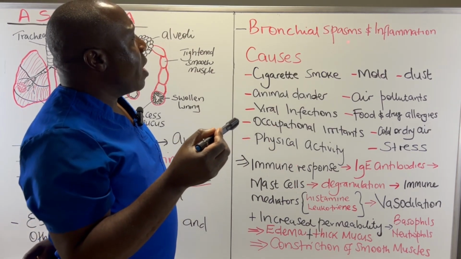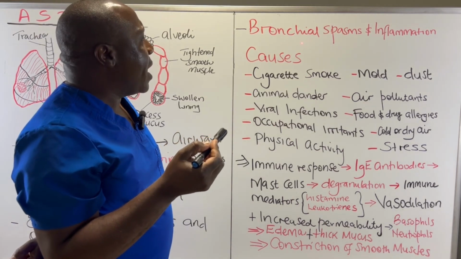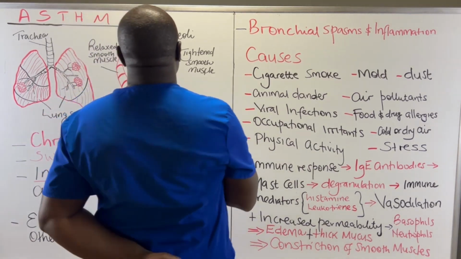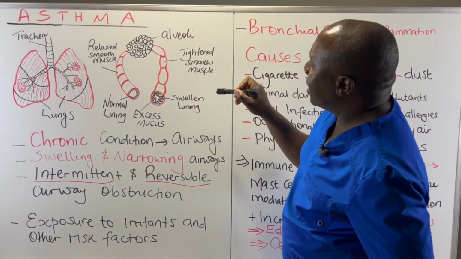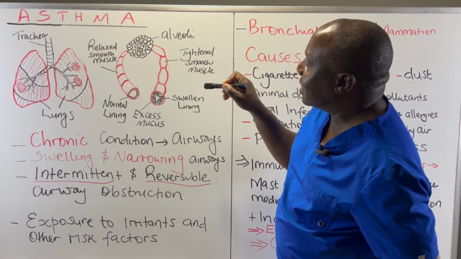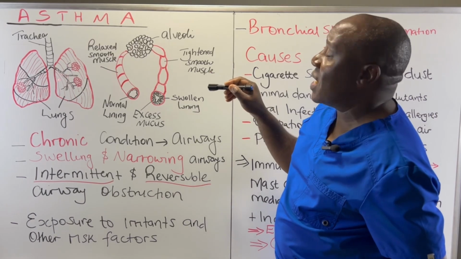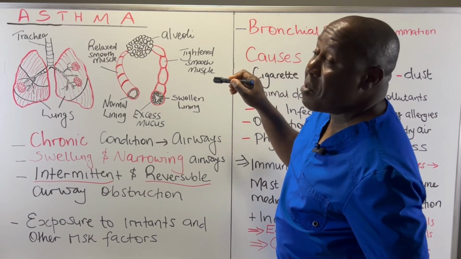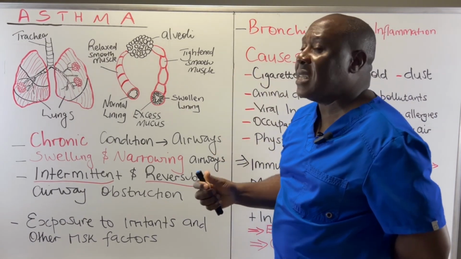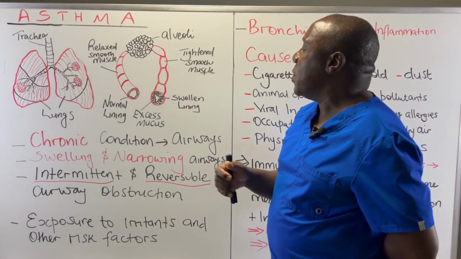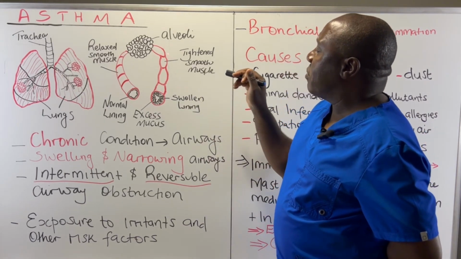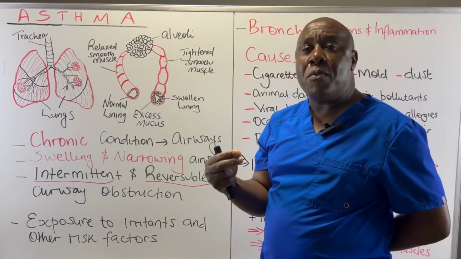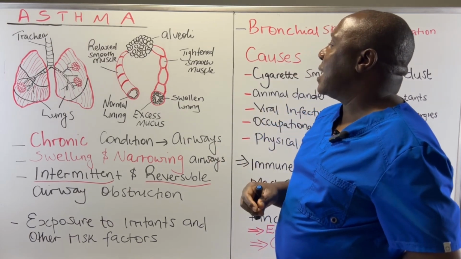Remember, we also said that we have bronchospasm. Now, these bronchospasms are going to result in constriction of the smooth muscles. Our airways here are made up of smooth muscles. These muscles are able to relax and they can also constrict. So during an asthmatic attack, we have constriction of these smooth muscles, and this constriction results in more narrowing of the airway. So we have thick mucus, we have constriction, and this causes the airway to narrow, causing problems of breathing in these particular patients.